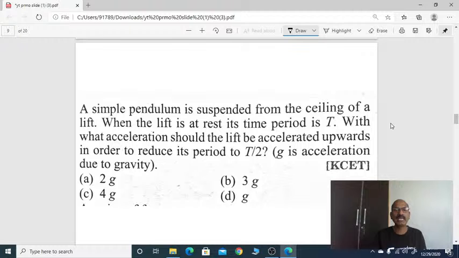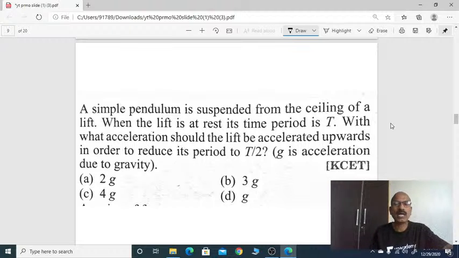Now let us move to the first sum. Here is the first problem. So let us go for the first sum. Here it is.